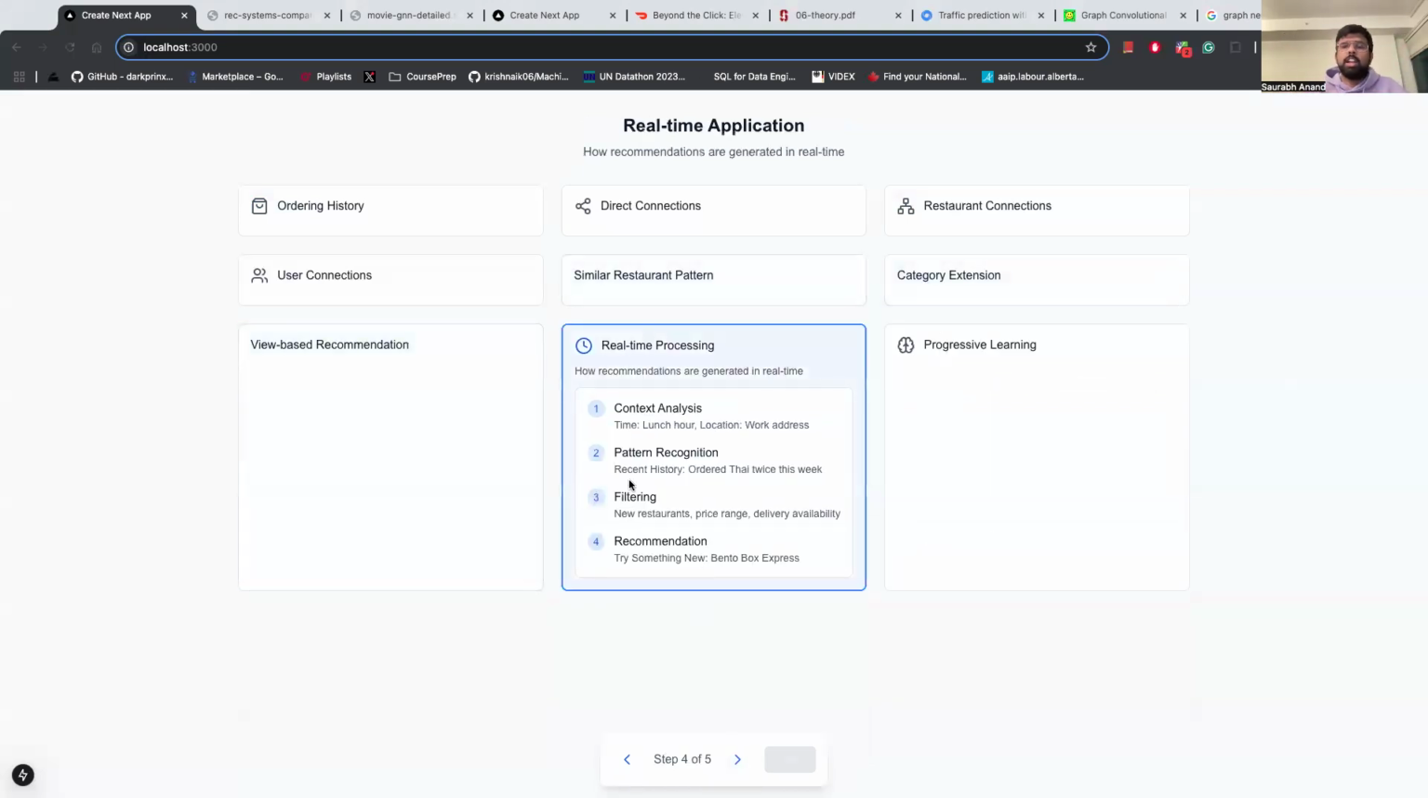Now let's look at how this happens in real time, right? So imagine Sarah is at her office, it's lunch hour, and she has turned on location features for the DoorDash app. So DoorDash is able to identify that it's a work location. So DoorDash knows that Sarah has ordered Thai twice a week already, in the previous week.